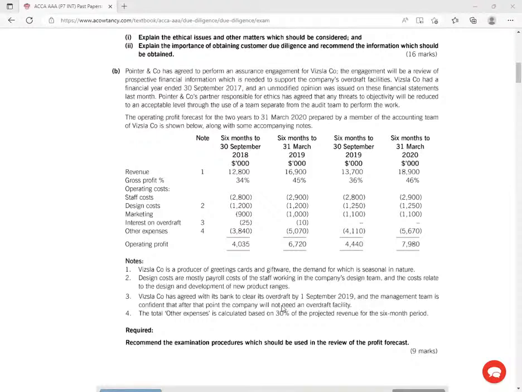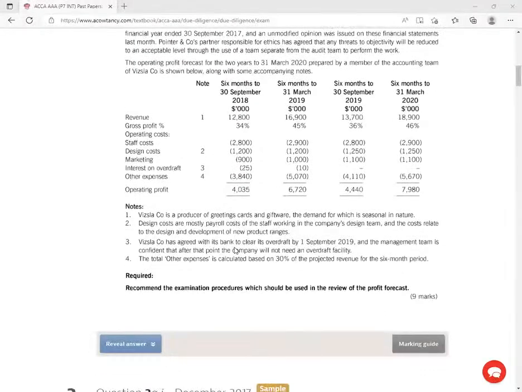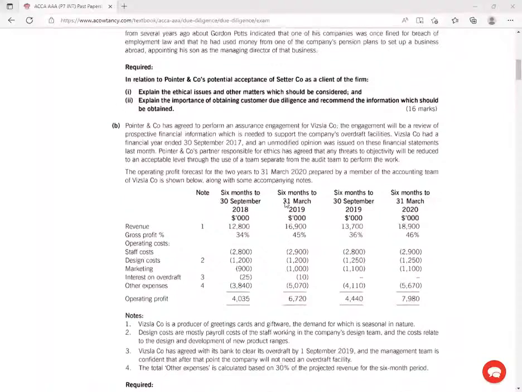And from here, I'll be able to get some procedures. So if it's reasonable, I'll be able to recast, I'll be able to recalculate the figures. These other expenses, 3840. So this 3840 is 30% of the revenue. They have given me the procedure. I'll be able to recast, I'll be able to calculate myself. So required, recommend the examination procedures which should be used in the review of the profit forecast, the profit which is being forecast here. What procedures in this case should I have? These are 9 marks basically for free, without doing anything,